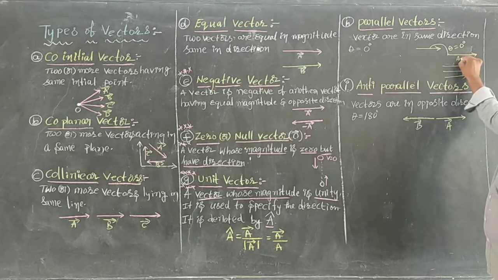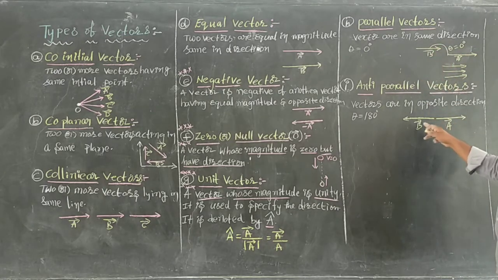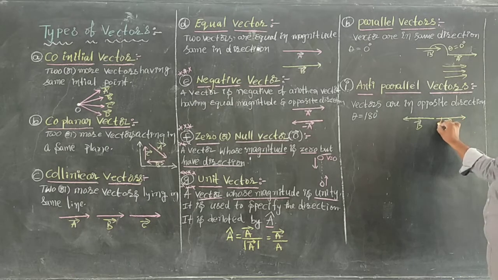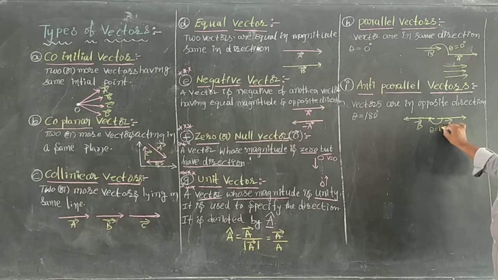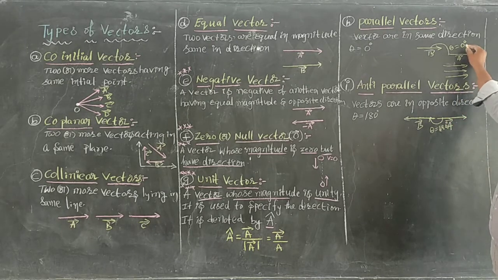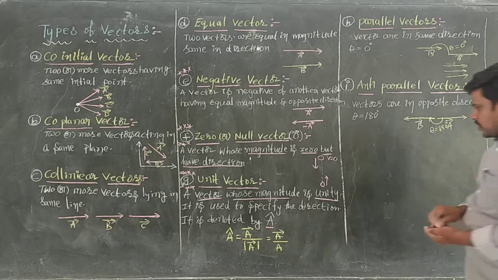Here A bar and B bar are opposite in direction. Opposite in direction means the angle between them, theta, is 180 degrees. Those vectors are said to be anti-parallel vectors.